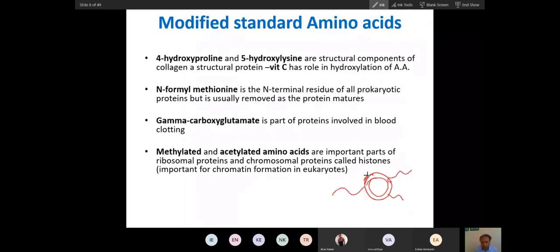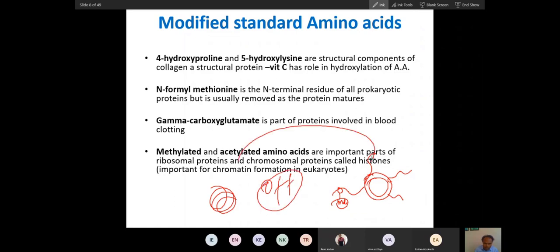So I have told you, we will talk about this. That is why I have started this amino acid topic. There are some amino groups. When some enzyme adds a methyl group, the whole histone, the whole gene, will be switched off. When an acetyl group is added from acetyl coenzyme A, this will become on.